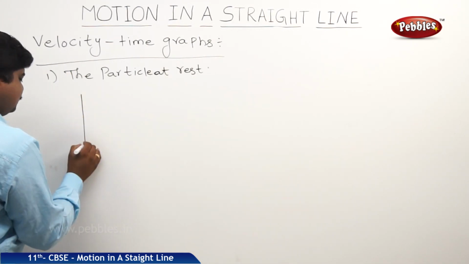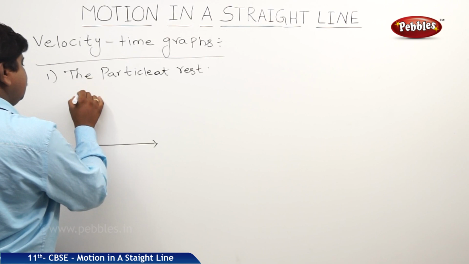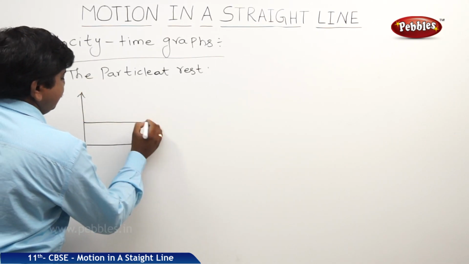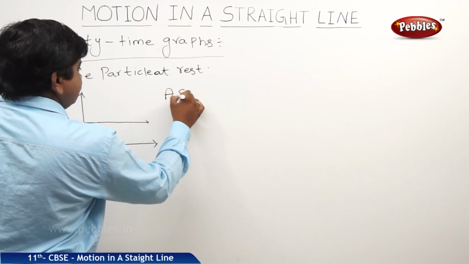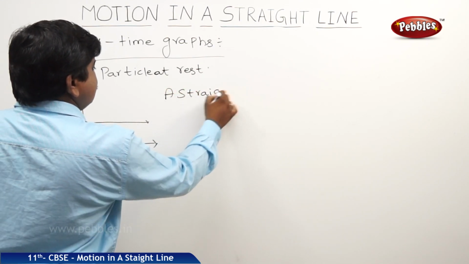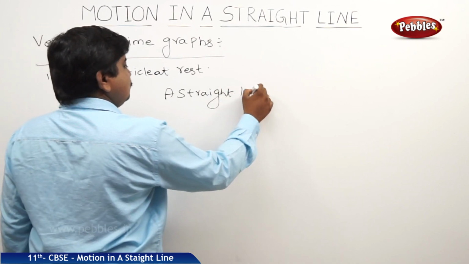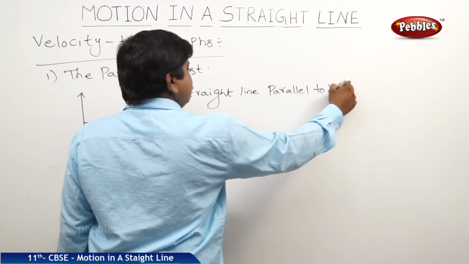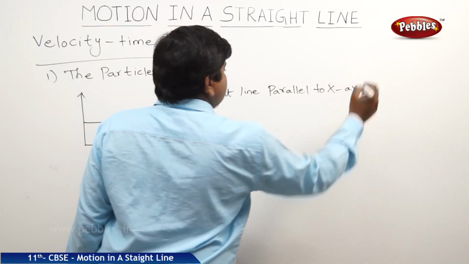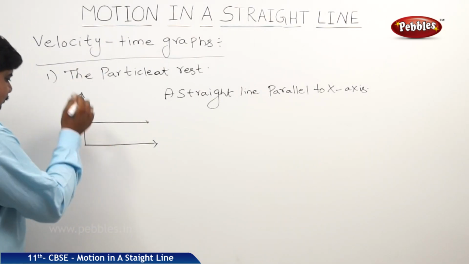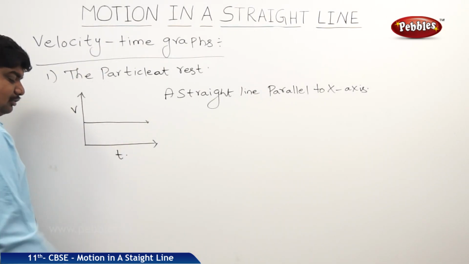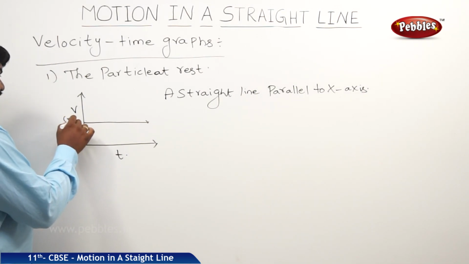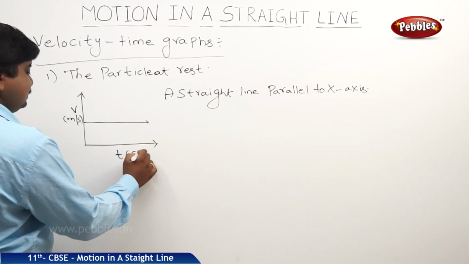So it is like this: a straight line parallel to the x-axis. This is velocity, this is time. Time is on the x-axis, velocity on the y-axis, in meters per second and seconds.